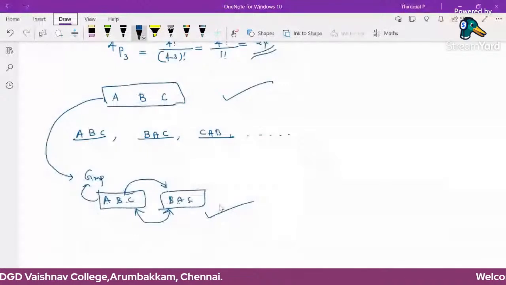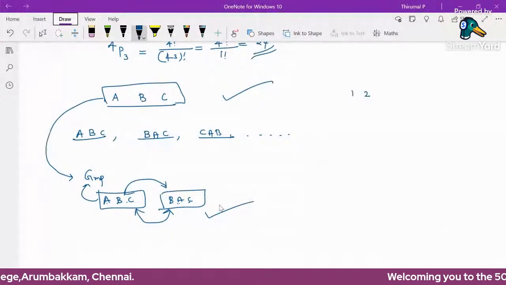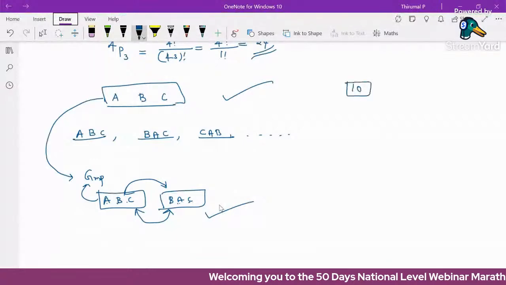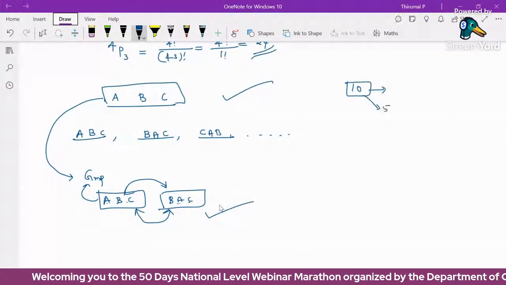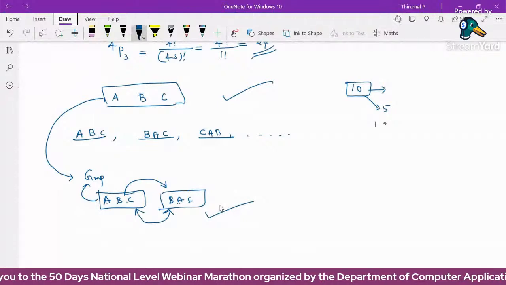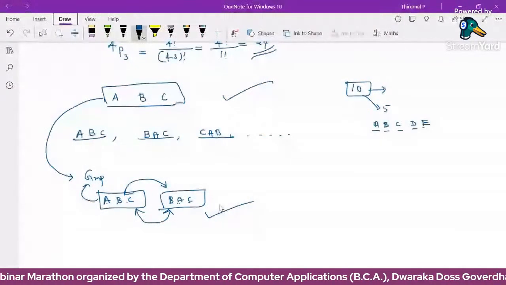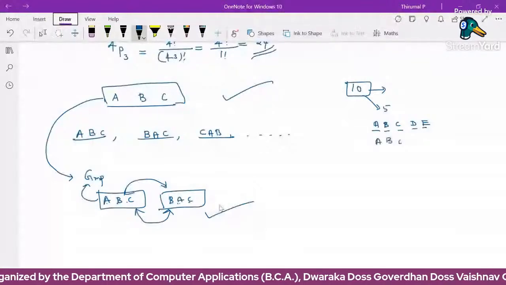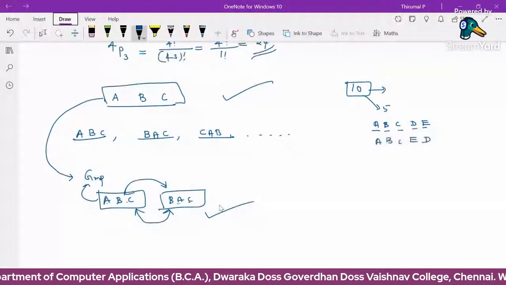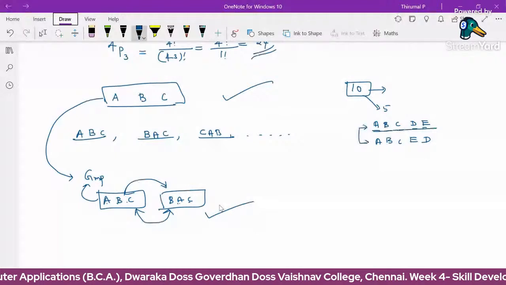So here there are 10 people. In these 10 people, we can find the number of arrangements, or choosing 5 members, which means we can arrange, suppose A, B, C, D, E, 5 members. This is different from A, B, C, E, D. Both are different objects, different arrangements in permutation.